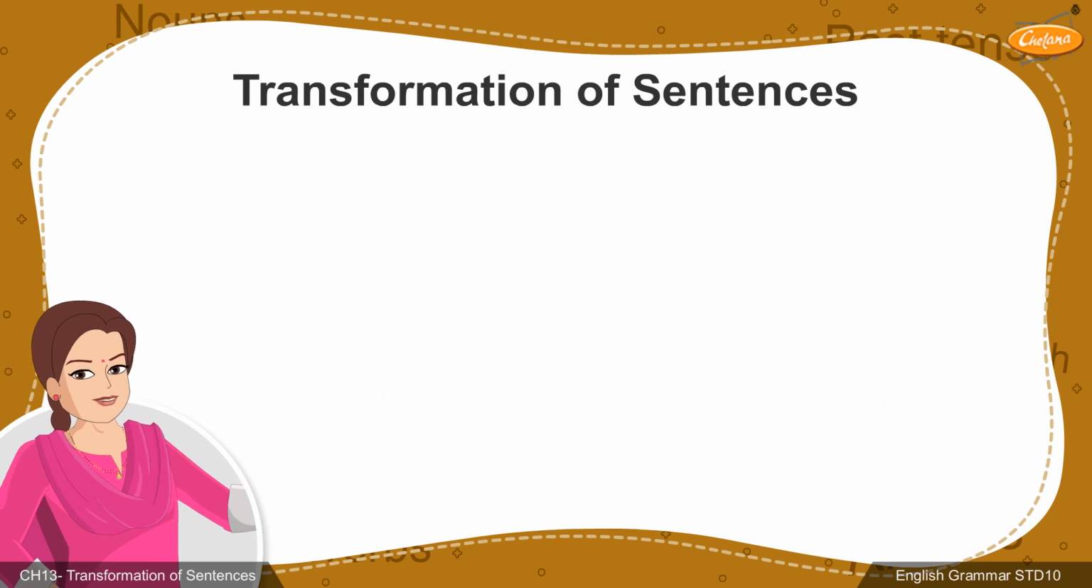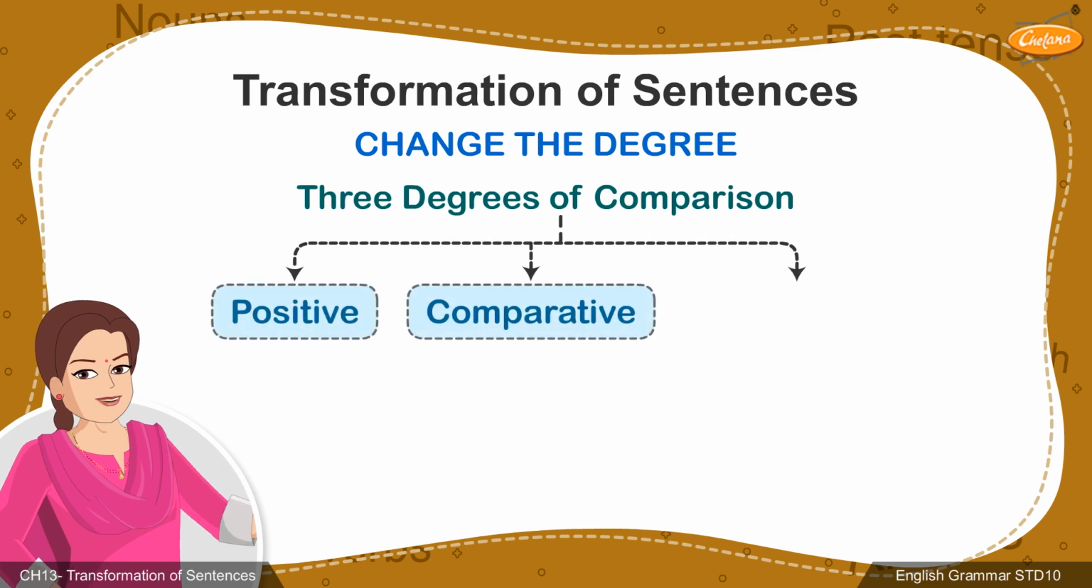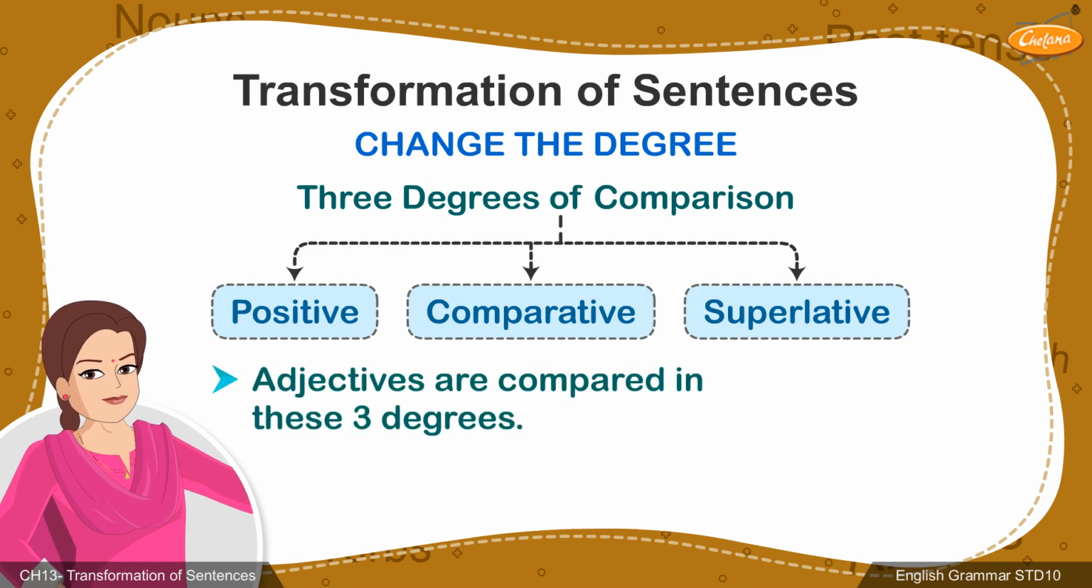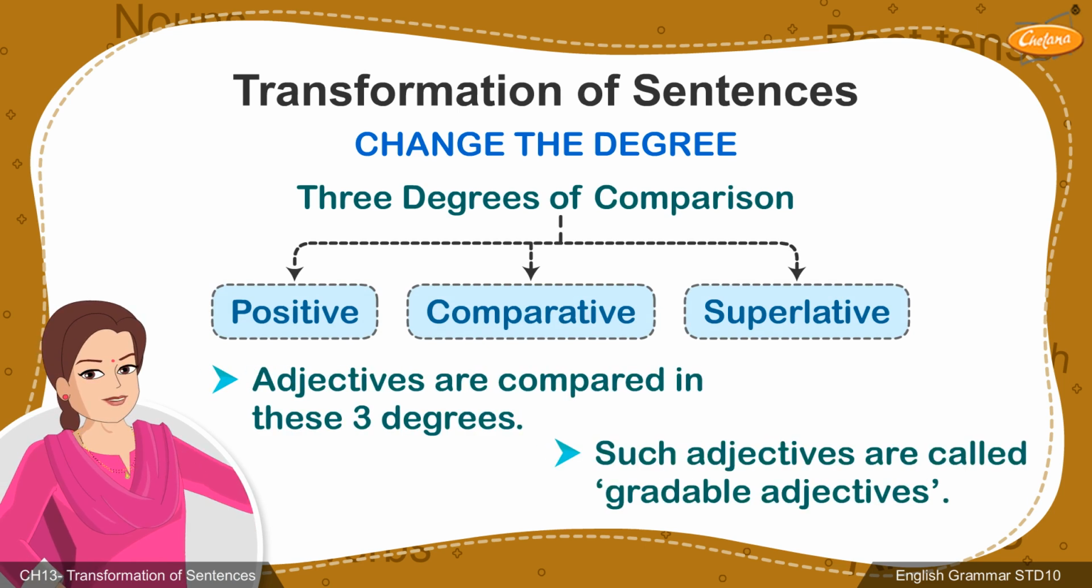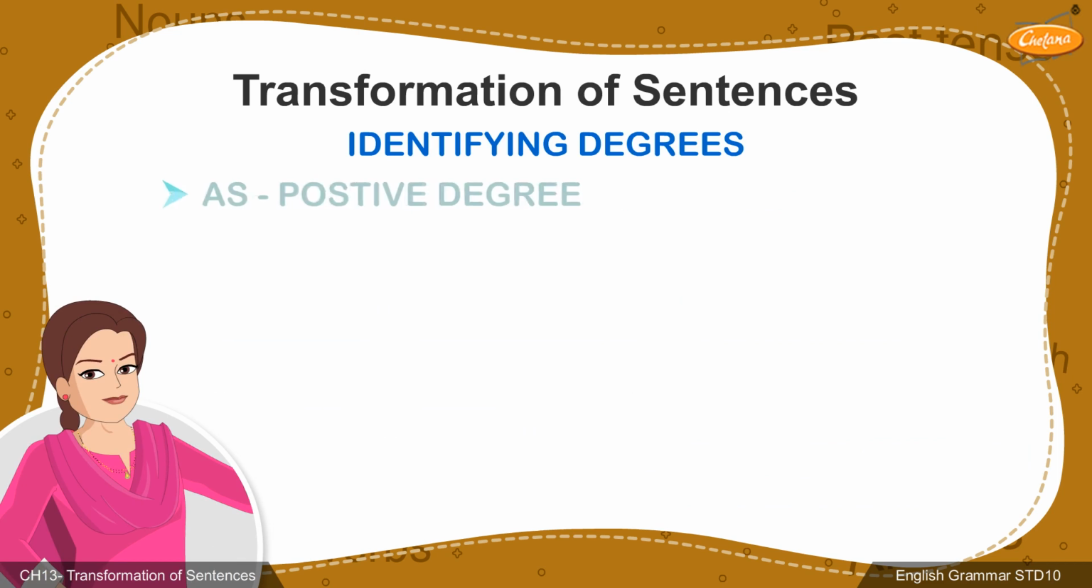Now we'll be learning about another kind of transformation, that is changing the degrees of comparison. We know there are 3 degrees of comparison, namely positive, comparative, superlative. Adjectives are compared in these 3 degrees. Such adjectives are called gradable adjectives. Let us first learn to identify these degrees.